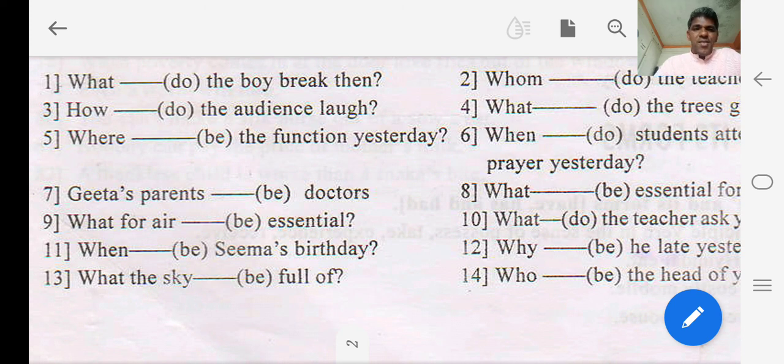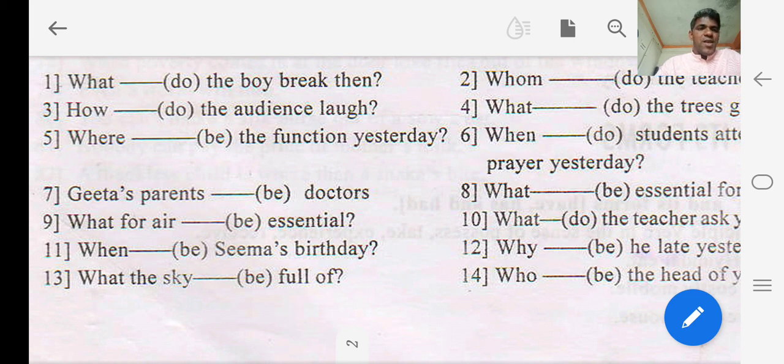Then in number 11, when ___ Seema's birthday. So here the subject is Seema's birthday, which is third person singular, and the sentence is in present tense. That is why third person singular form of to be is. So that is why we have to make this sentence like when is Seema's birthday.